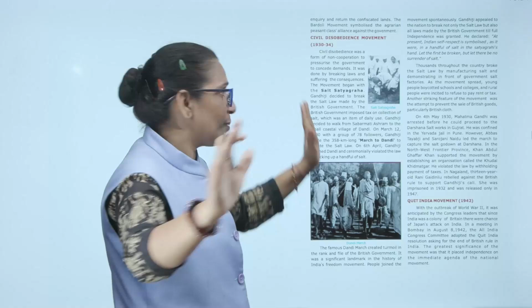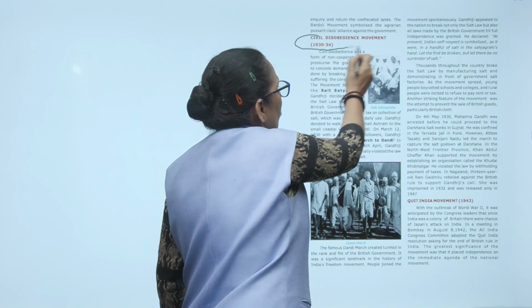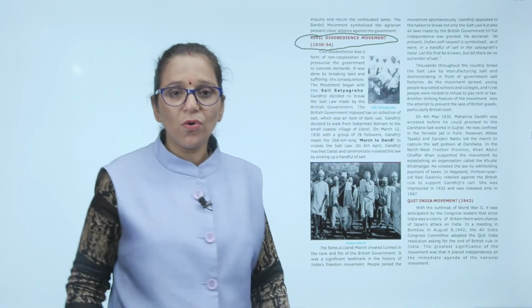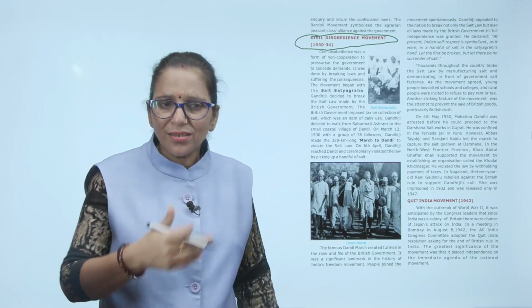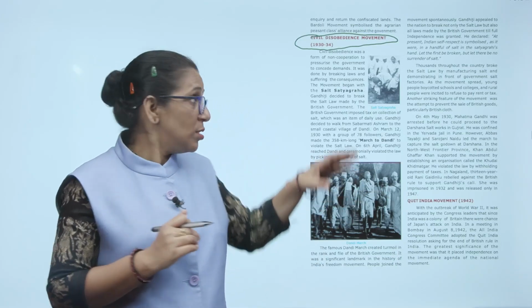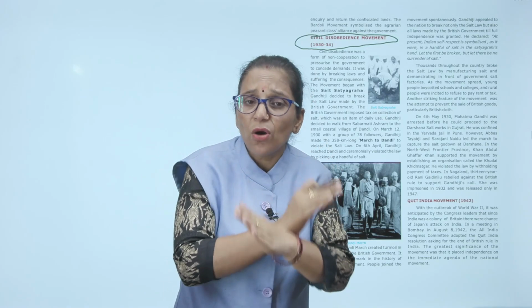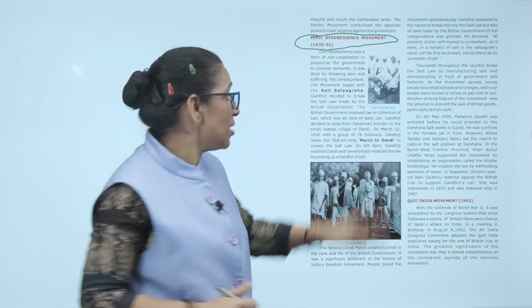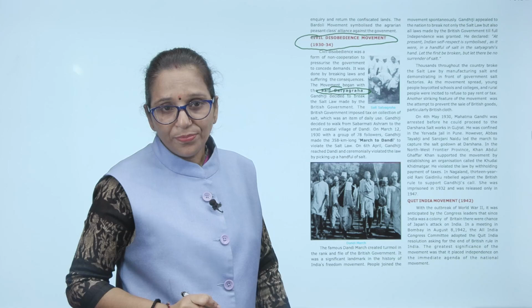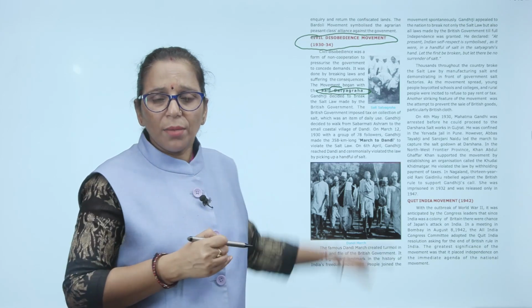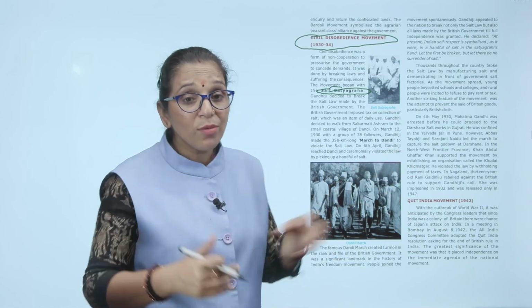Now, moving to the great movement, the civil disobedience movement, 1930 to 1934. It was a form of non-cooperation. This movement also tried to pressurize the government to concede the demands. It was done by breaking laws. The main aim of the civil disobedience movement was to break those laws which were not in favor of the Indians. The movement began with the salt satyagraha, where Gandhiji decided to break the salt law made by the British government. The British government imposed a tax on the collection of salt, which was an item of daily use.